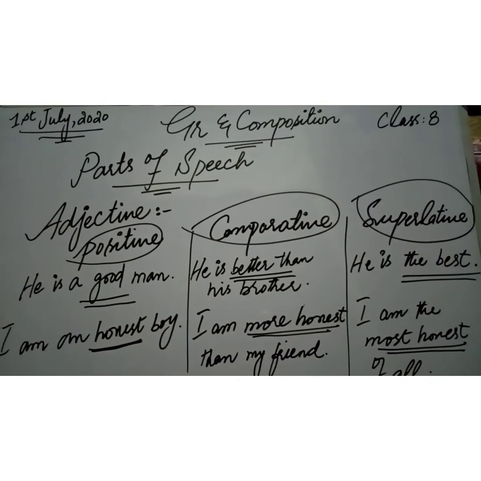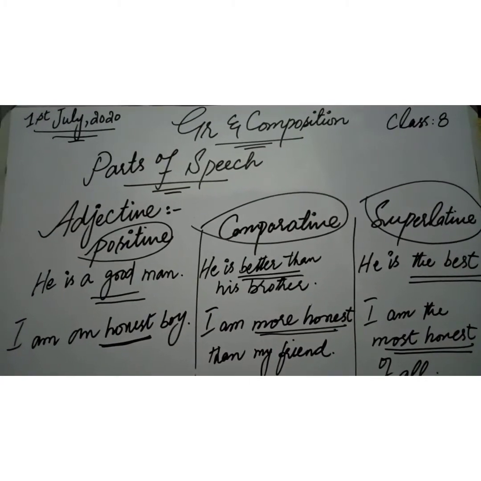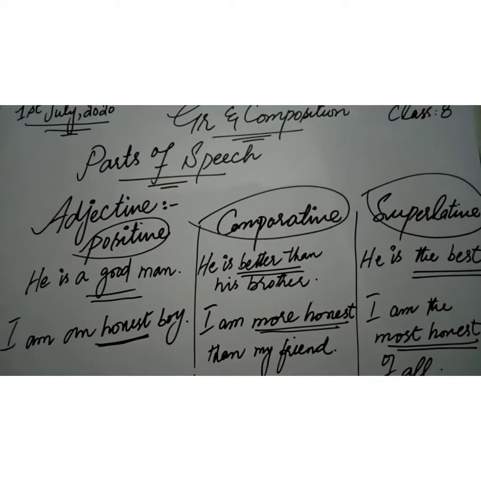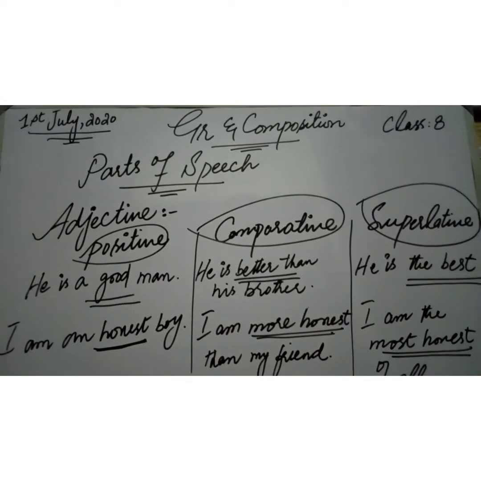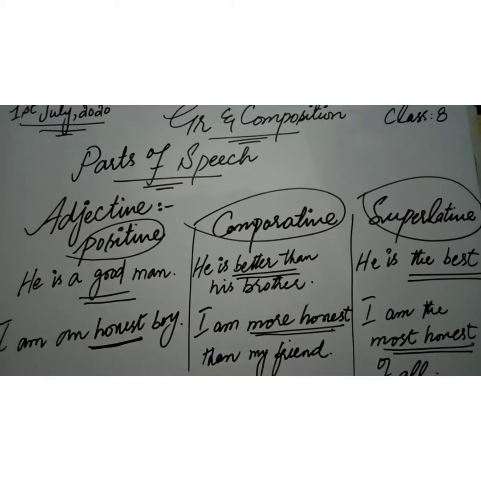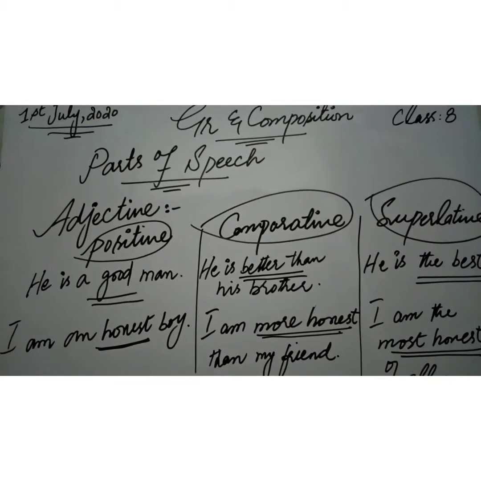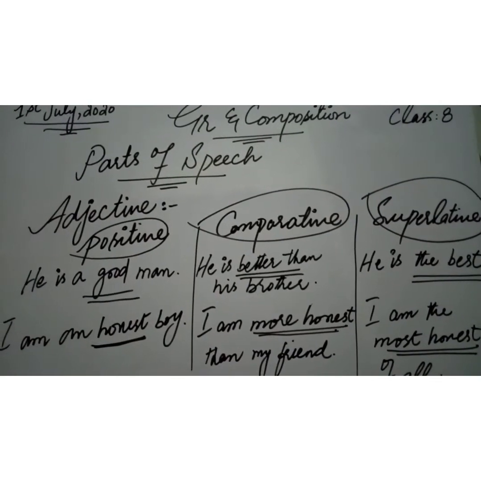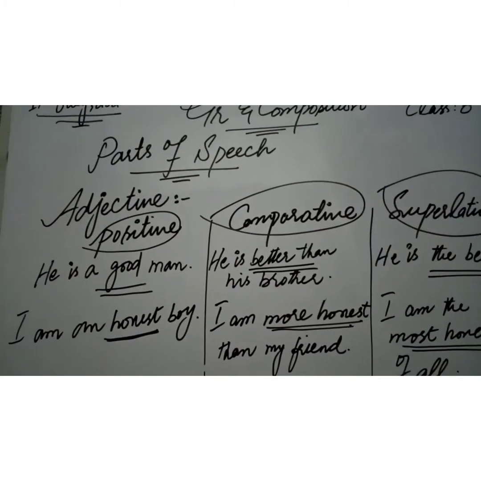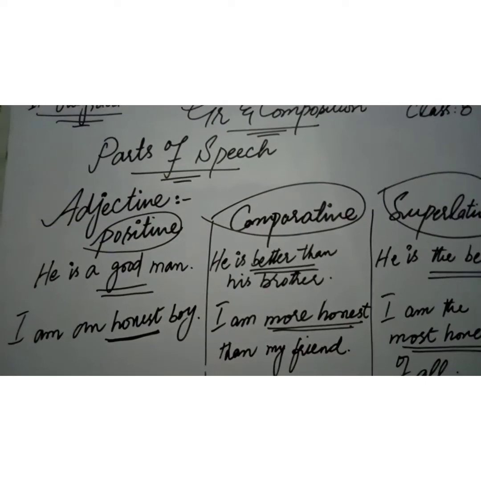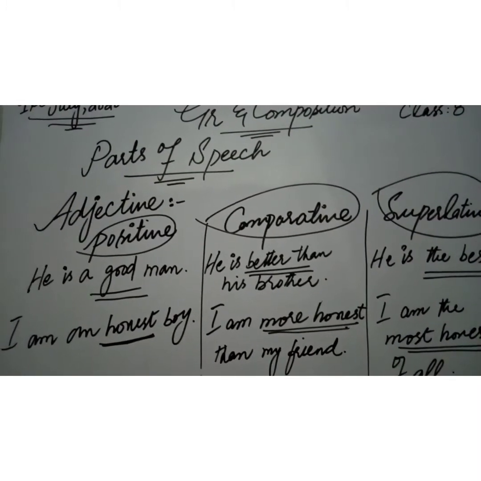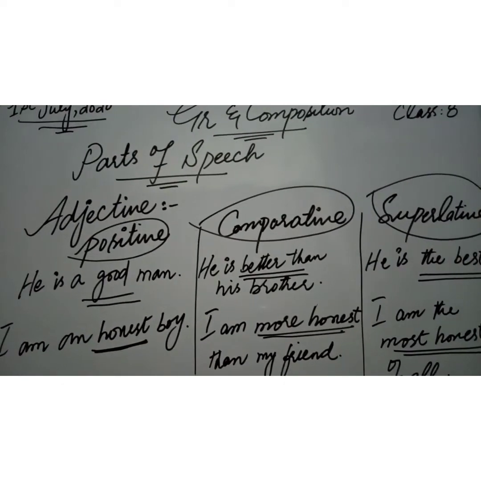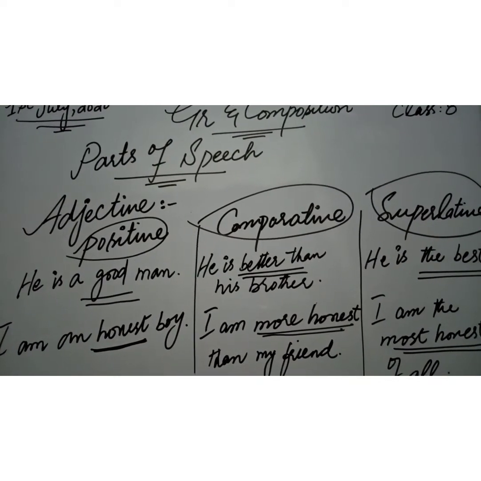In today's lecture, we are going to start from where we left in the last lecture. We were talking about parts of speech, and in the previous lecture, we talked about half of the parts of speech, and they were noun, pronoun, verb, adverb, and adjective. I gave you the definition of adjective, and I gave you a brief note on adjective. To revise that, an adjective is a word used to add to the meaning of a noun or pronoun, or a word that qualifies a noun or pronoun.